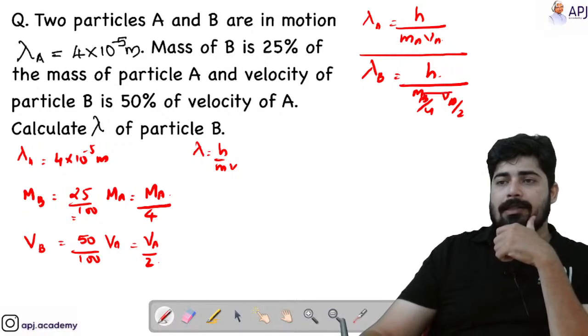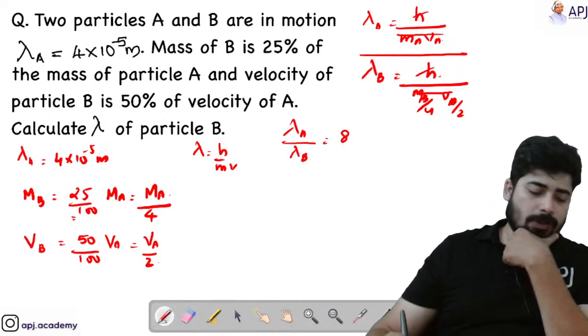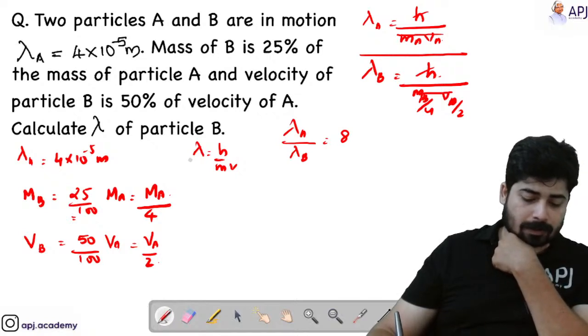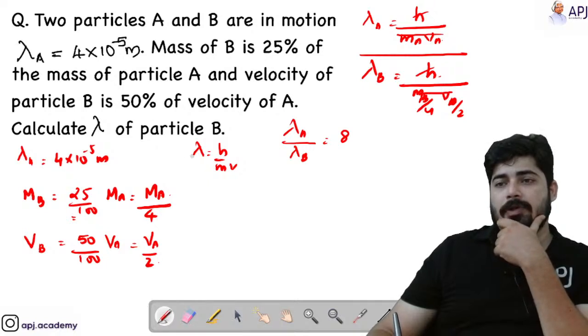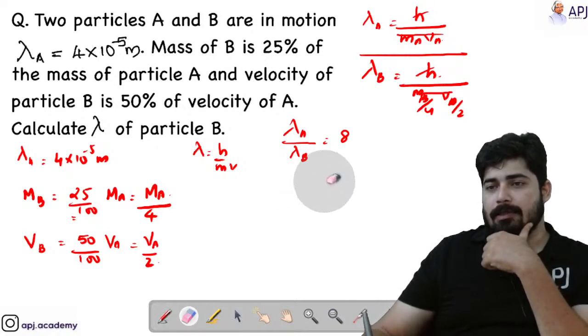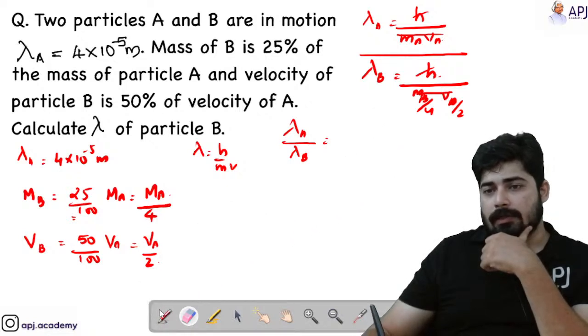So we can cancel this MAVA here, and we can cancel H and H. So we will be getting lambda A by lambda B equal to 4 into 2, that is 8. Sorry, it is not 8, it is 1 by 8. Right. It is 1 by 8.